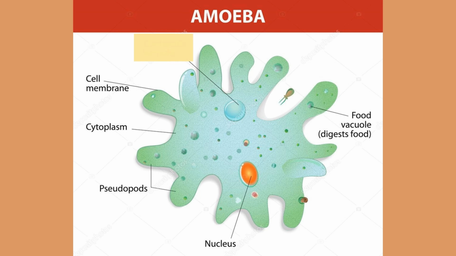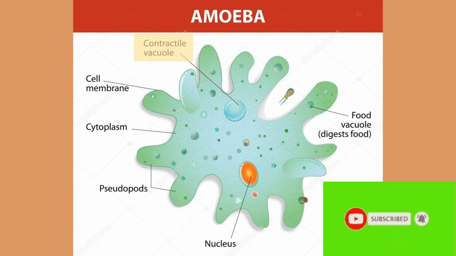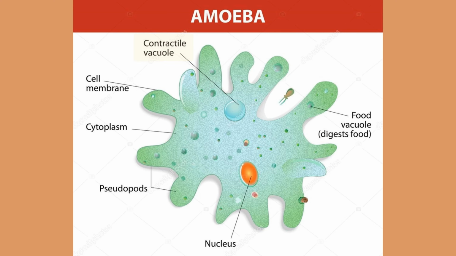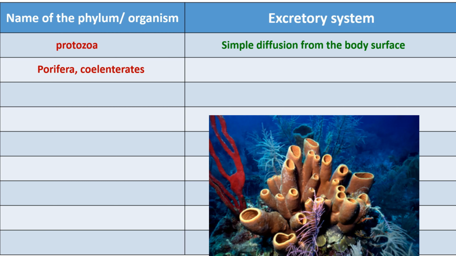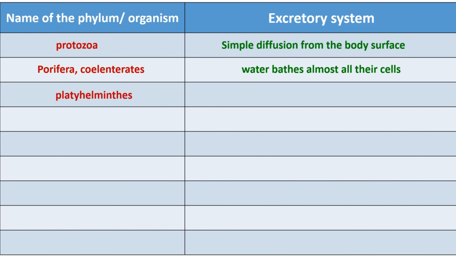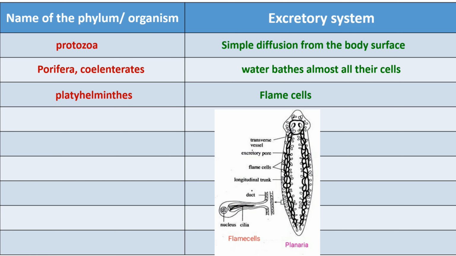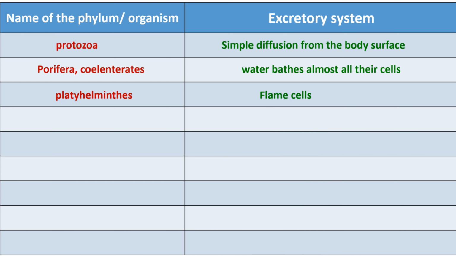The structural and functional complexity of excretory organs increases from sponges to humans. Now we are going to know each phylum or organism's excretory system or excretory organs in detail by a table. Protozoa: simple diffusion from the body surface into surroundings. Porifera and coelenterates: water bathes almost all the cells. Platyhelminthes, for example planaria, have special cells known as flame cells.